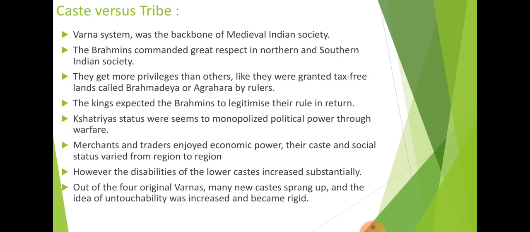Brahmadeya means the land which is given to the poor priests, or we can say the Brahmins, by the royal families or the rulers of that particular region. The king expected the Brahmins to legitimize their rule in return. So Brahmins were expected to create a good impression of the rulers who provided them a Brahmadeya or Agrahara.